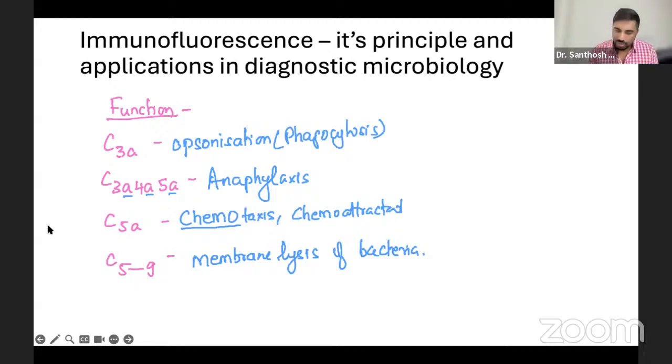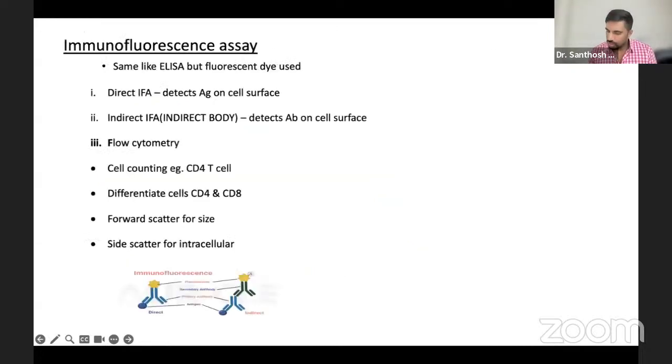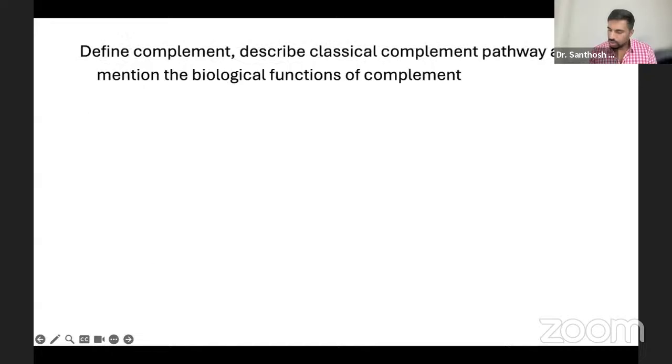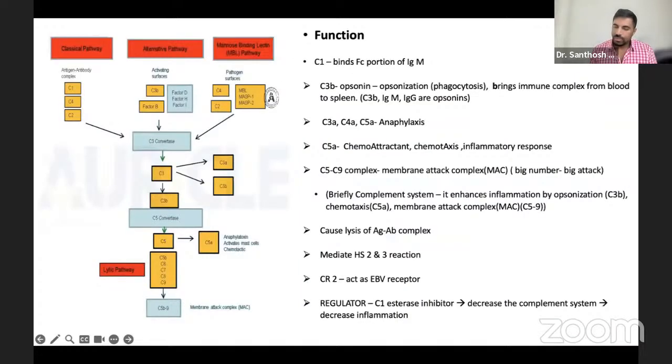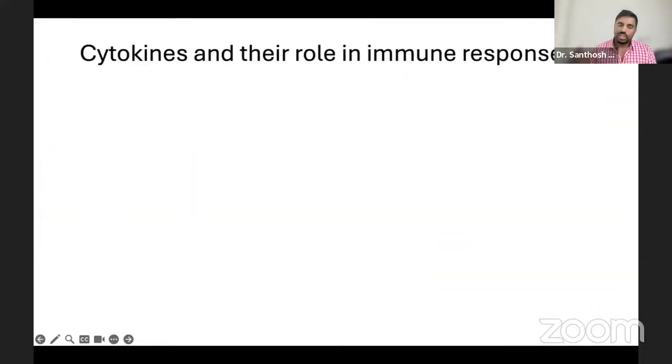So now you have all the things described here also. You can go through it. Okay, sorry, I wrote it in the previous question. So everything is written: the complement levels, classical pathway, alternate pathway, and then the functions of classical, alternate, mannose and everything. Everything is mentioned here. And then cytokines.